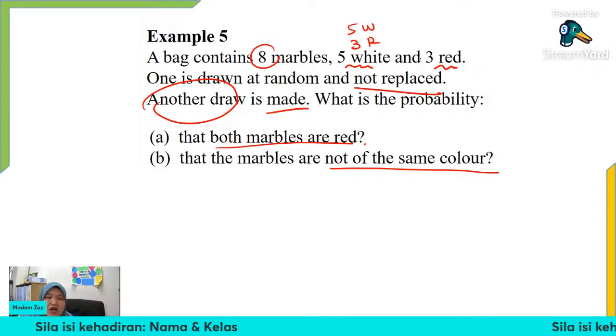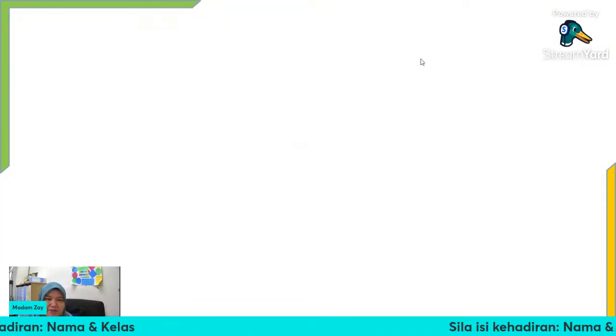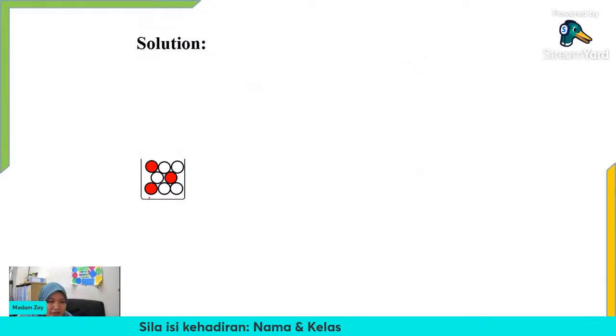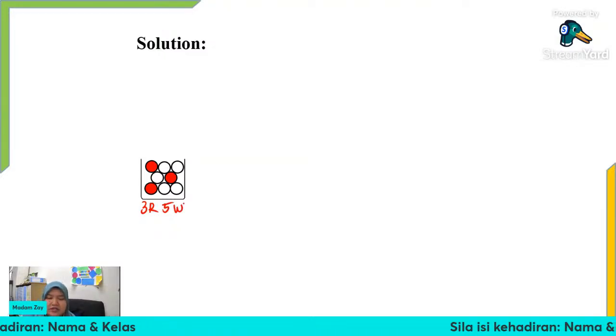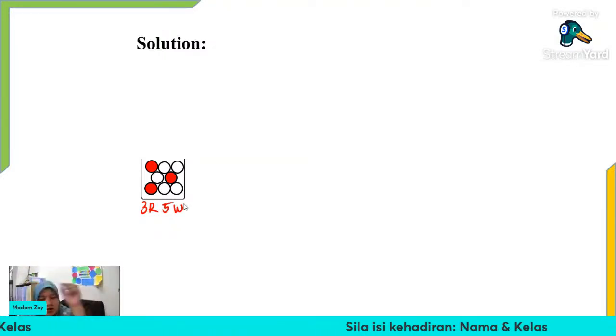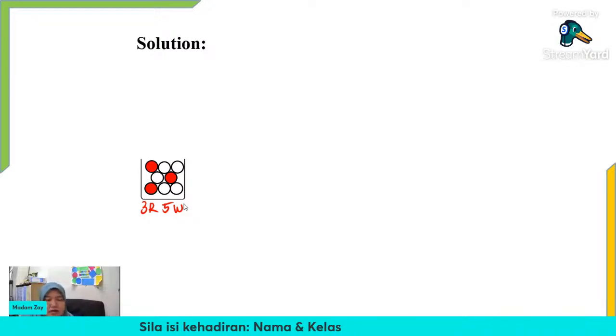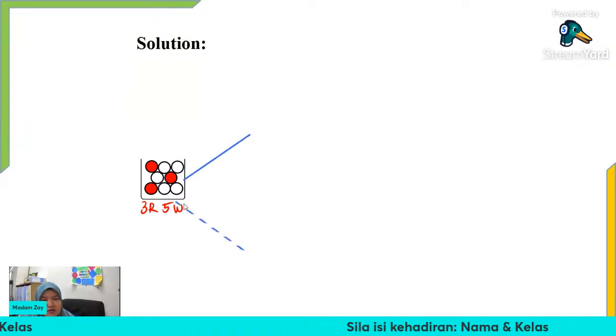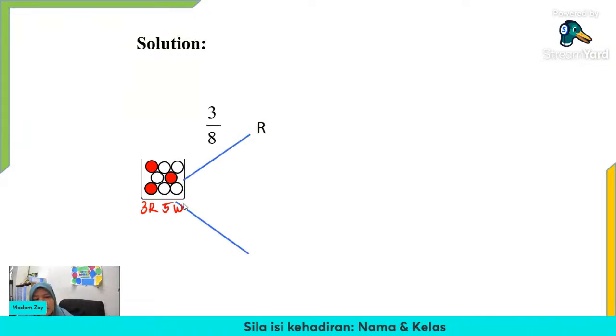Okay, so let's see how we draw the tree diagram. Let's say this is our bag that contains all the marbles. We have 3 red and 5 white. Now we want to take one marble out from the bag. So we might get red or we might get white. So we can separate the branches into two branches. The first one is red, the second one is white.